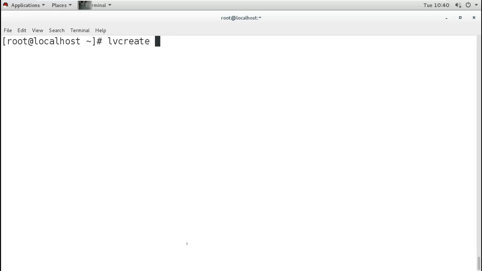So if I can count how many PEs I need for the size, then I can use the size in PE. Otherwise I can use the size directly in MB, GB or TB.